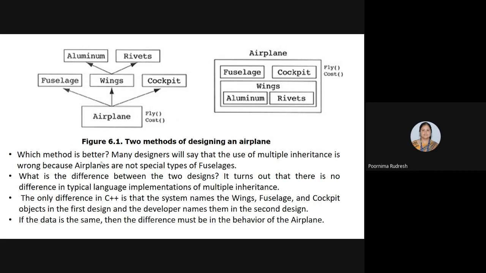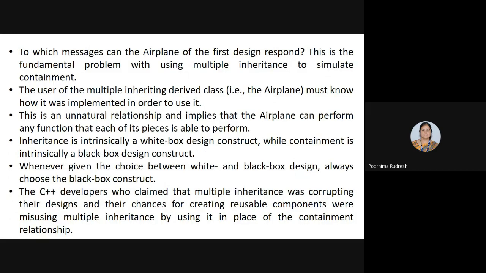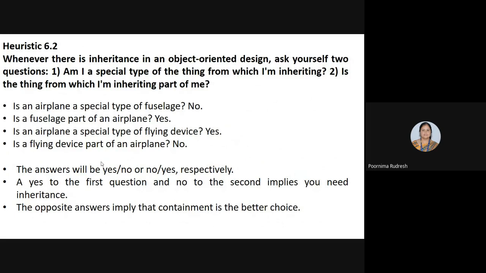Okay, so this is about the misuse of multiple inheritance. There is a heuristic for this. Heuristic 6.2 says that whenever there is inheritance in an object-oriented design, ask yourself two questions. One is, am I a special type of the thing from which I am inheriting? Is the thing from which I am inheriting part of me? So we have to ask these two questions when we are using inheritance in our design. Here we are considering an example of a construction of an airplane.